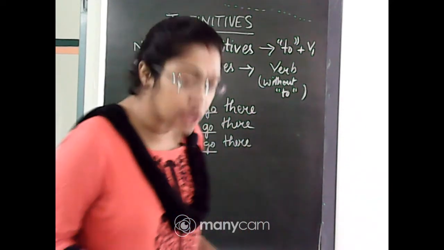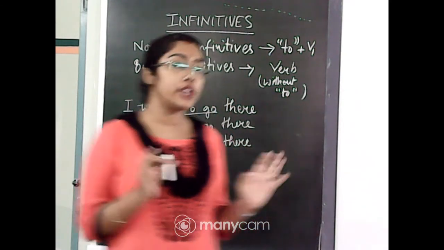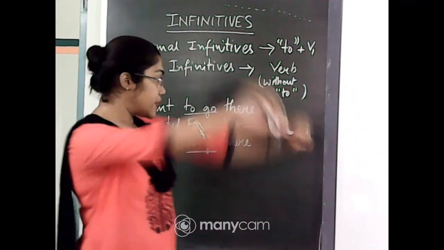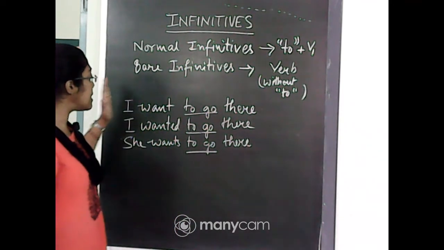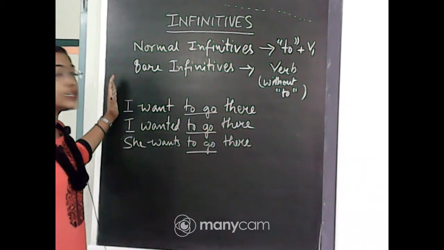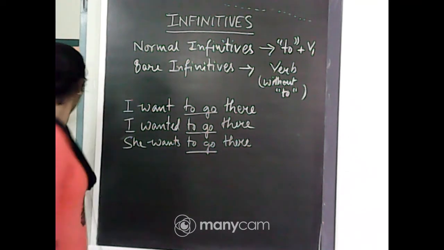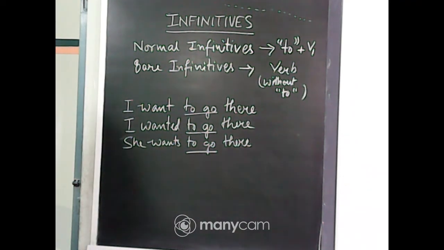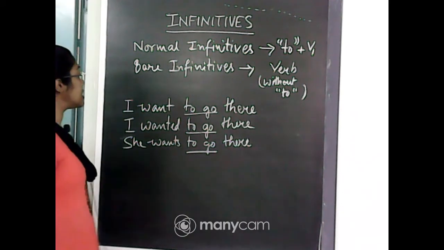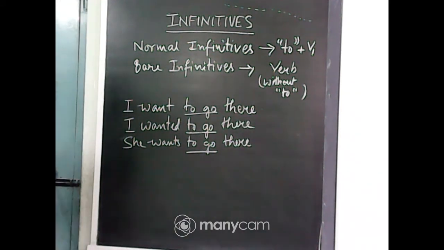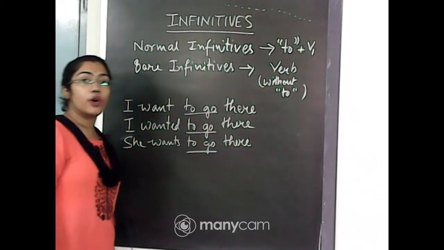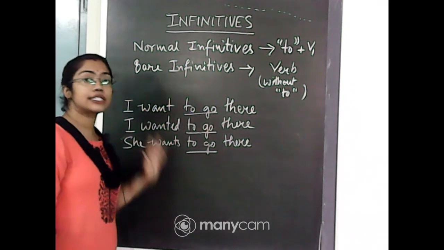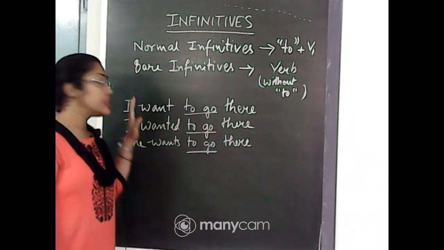Now coming to the normal infinitive. I have written three sentences here: I want to go there, I wanted to go there, she wants to go there. The tense as well as the subjects are different in these three sentences.